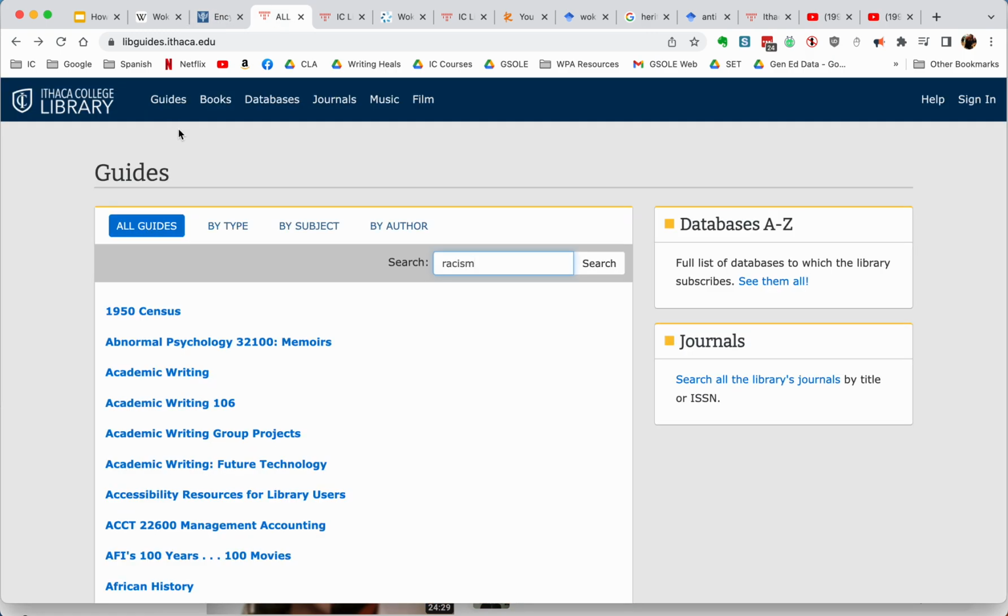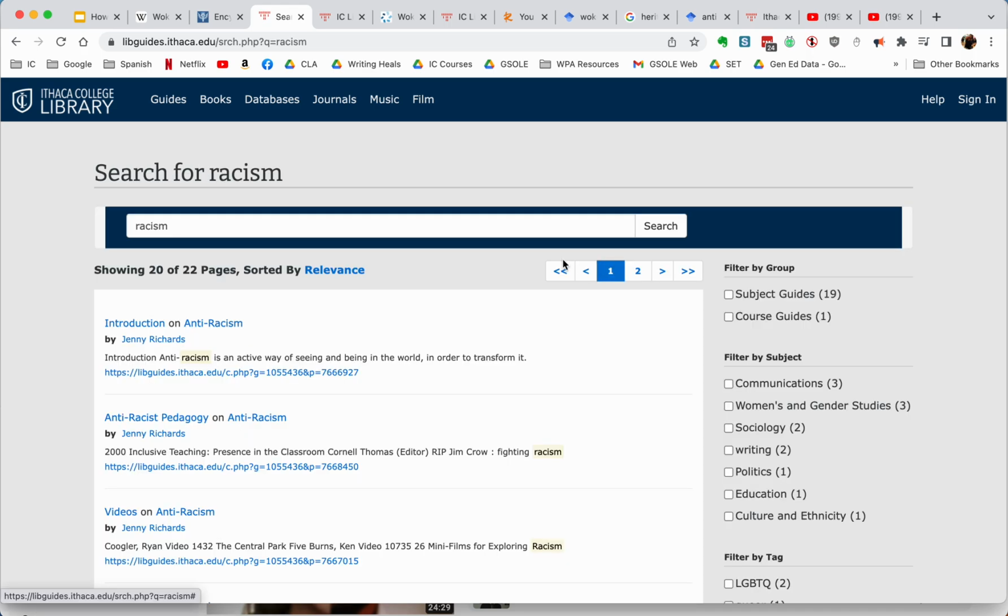You can also go to the Ithaca College Library website and click on the top left where you see guides, and you'll find topics on various themes. For instance, if I was researching racism or anti-racism, there are guides generated by librarians, which have plenty of general information about the topic.